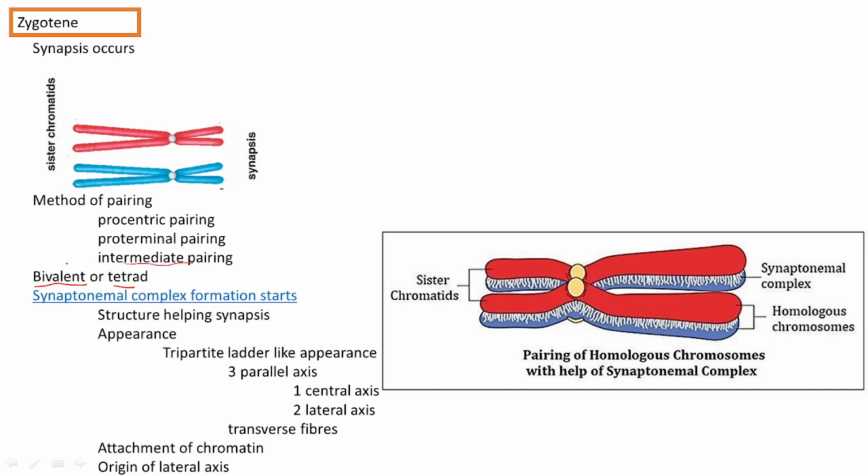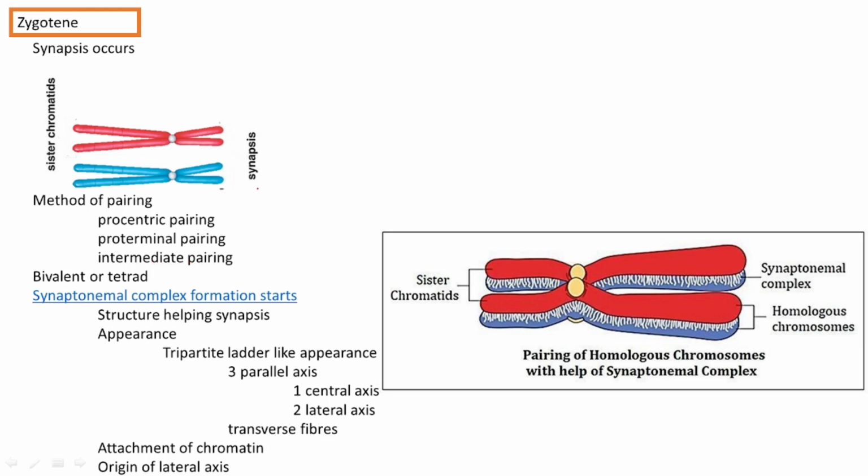Why is it a bivalent? Because each synapsed set contains two chromosomes, and also each synapsed set contains four chromatids. One, two, three, four. So it is a tetrad.